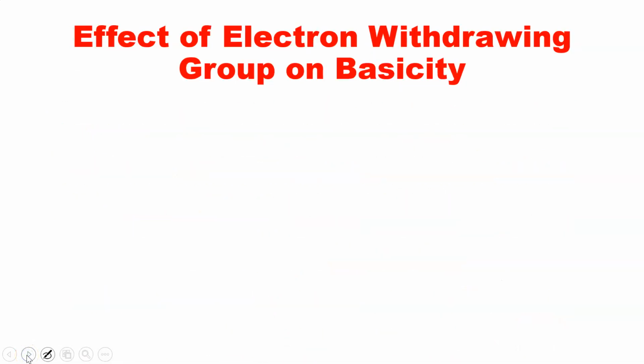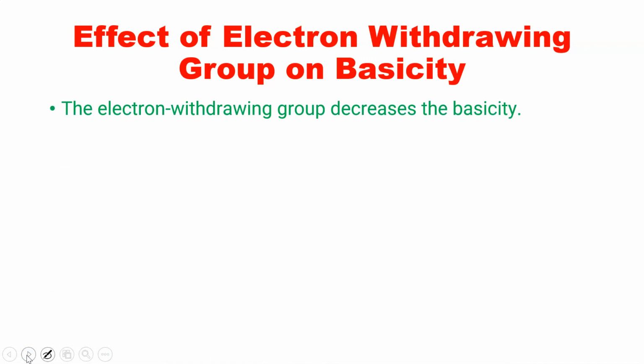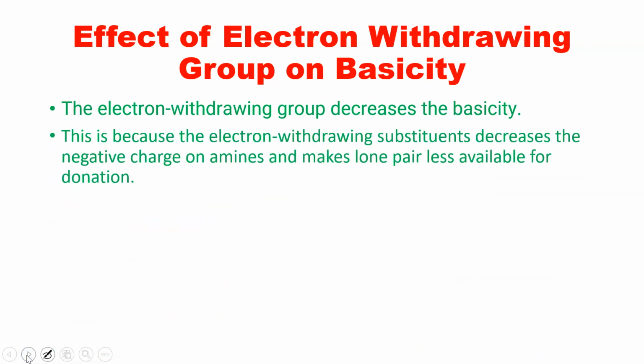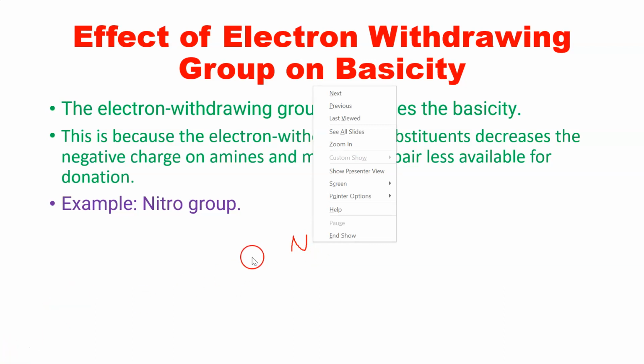Now we'll see the effect of electron withdrawing groups on basicity. Electron withdrawing groups decrease the basicity. In contrast, electron releasing groups increase the basicity, and electron withdrawing groups decrease the basicity. This is because the electron withdrawing substituent decreases the negative charge on the amine and makes the lone pair less available for donation. So there are some examples, like the nitro group.